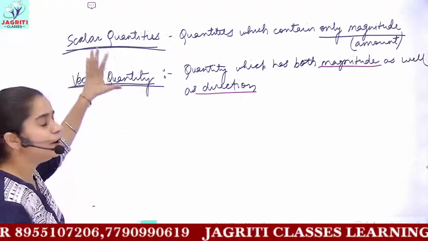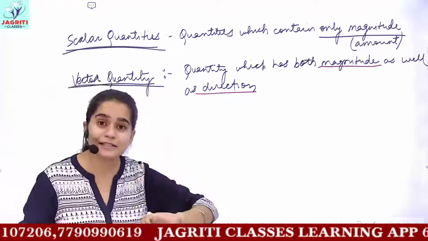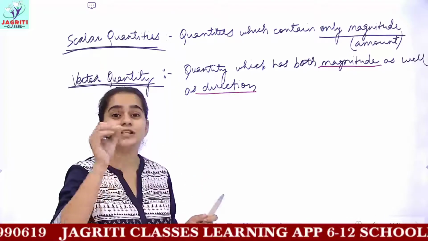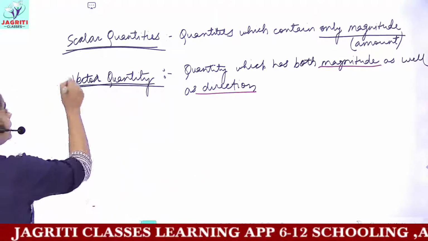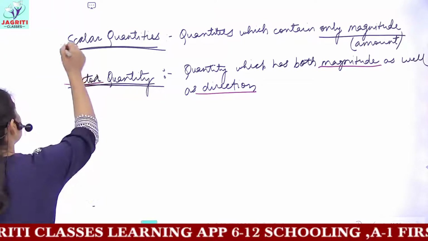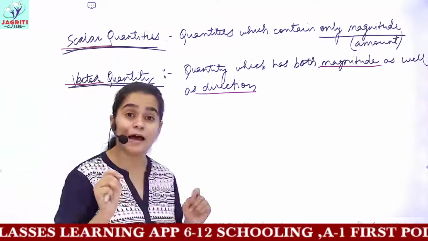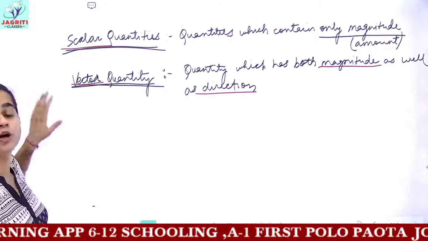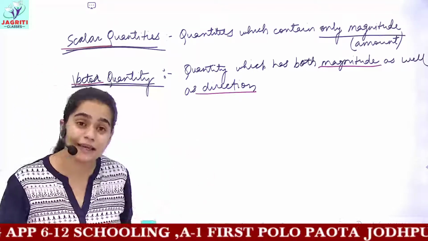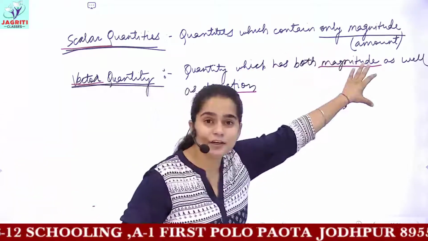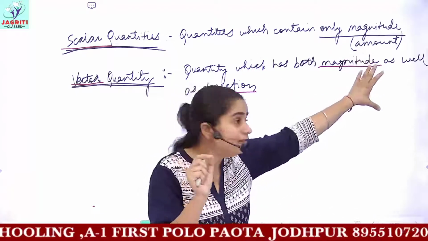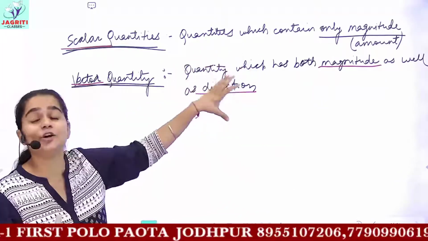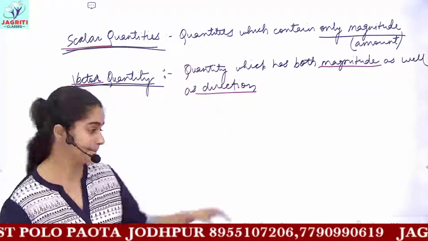Now these terms are not given in your books, but we have discussed them, because while we'll be dealing with the next topics, I'll just write there that the given quantity is vector in nature or the given quantity is scalar. So I want you to understand that if I'm writing any quantity to be vector, it means this quantity has a magnitude, a numerical value, but with this magnitude it also has a direction.